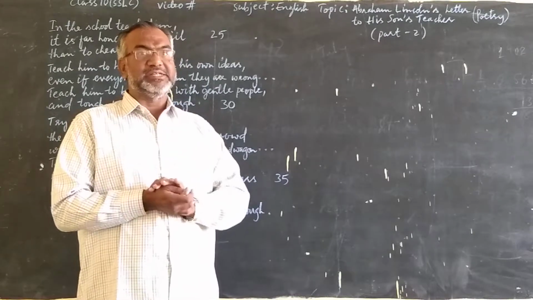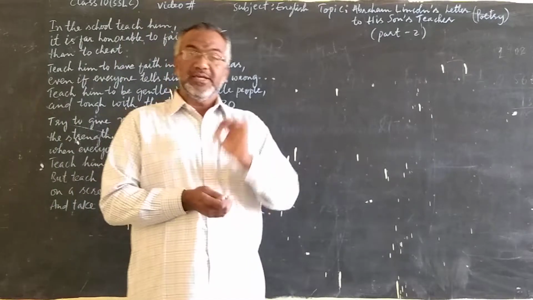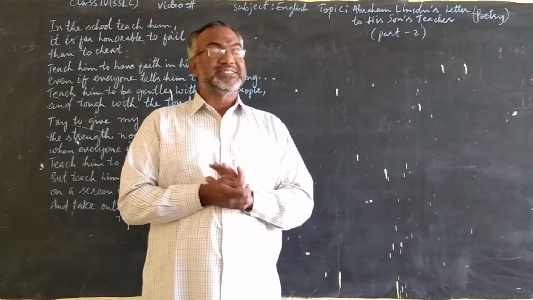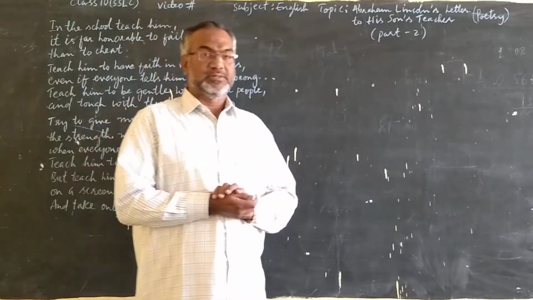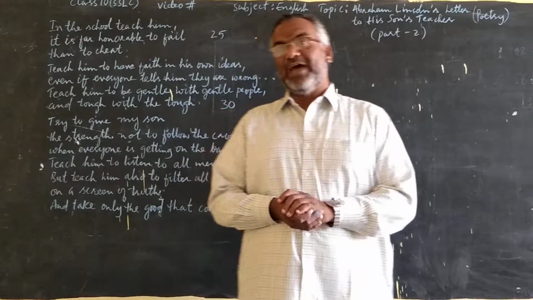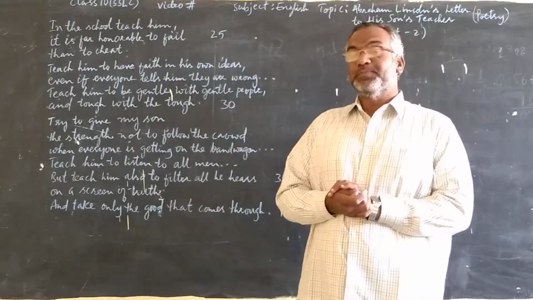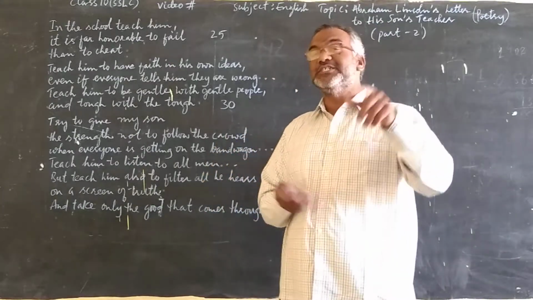He wrote a letter to his son's teacher, and in his letter he wants his son to learn all these values. We have seen some values in the first part. Now in the second part, some more values which father Abraham Lincoln wants his son's teacher to teach his son at school.